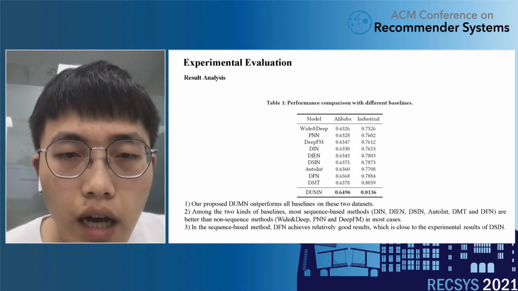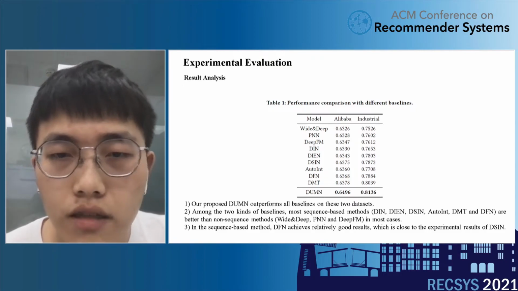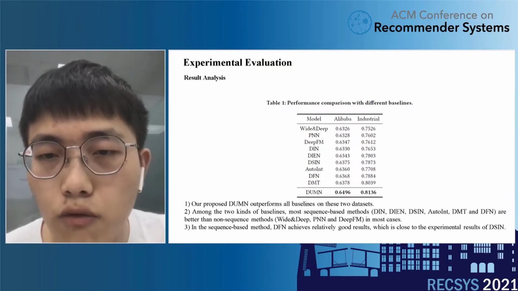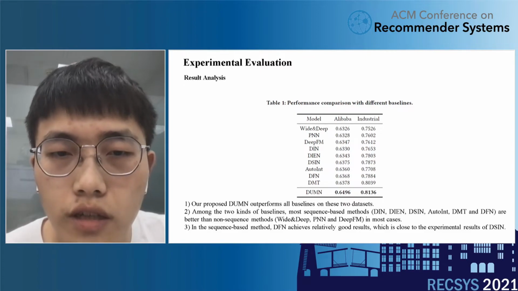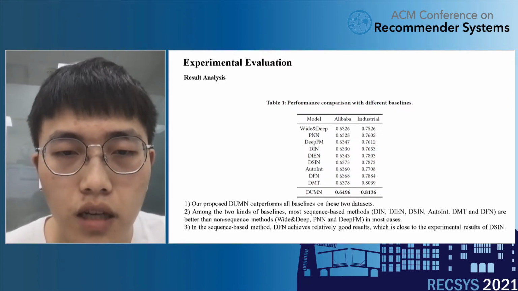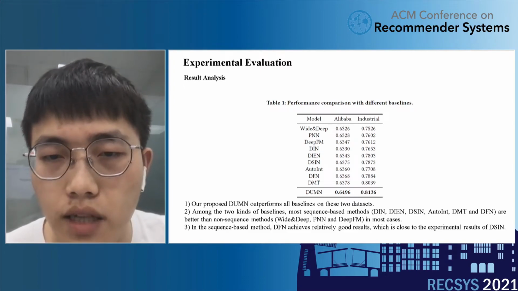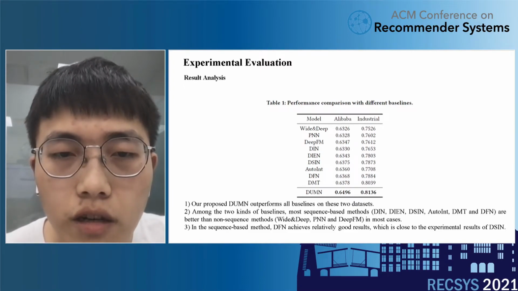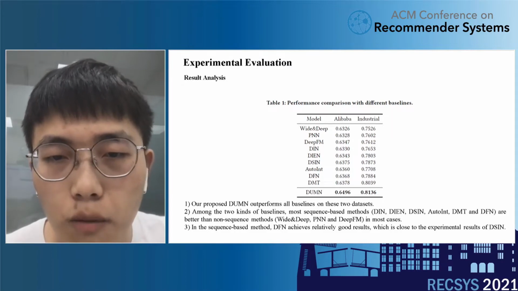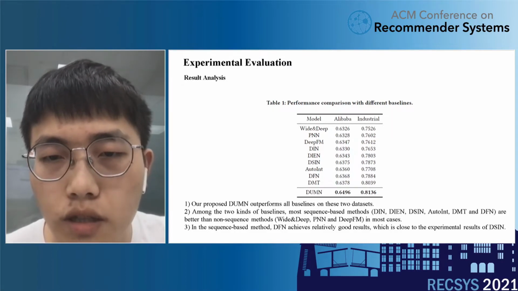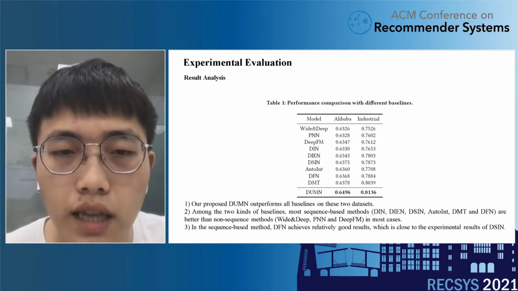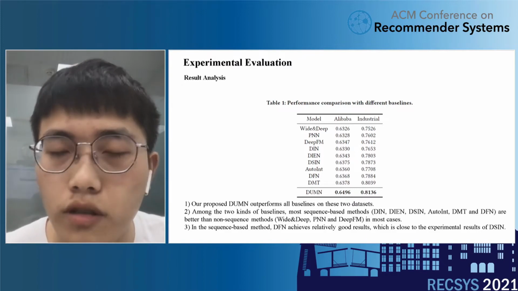We use the area under curve score as a metric. The results of the evaluation on two datasets are recorded in Table 1. We can find that our proposed DUMN network outperforms all baselines on these two datasets. Additionally, among these two kinds of baselines, sequence-based methods are better than non-sequence-based methods in most cases.